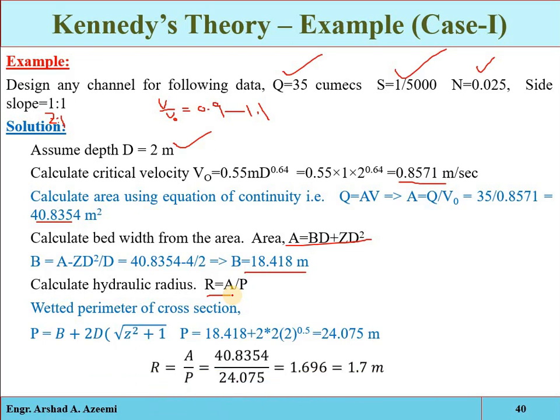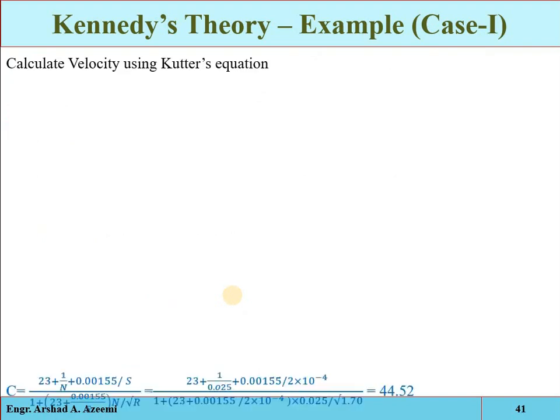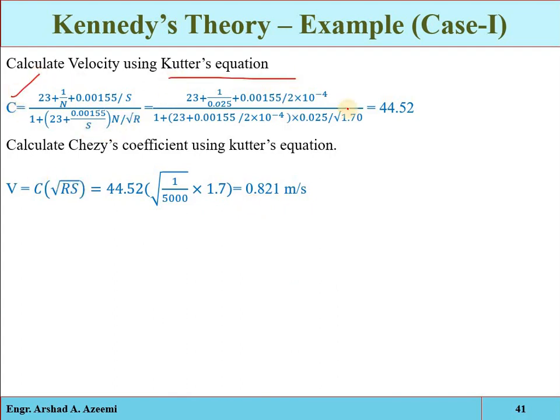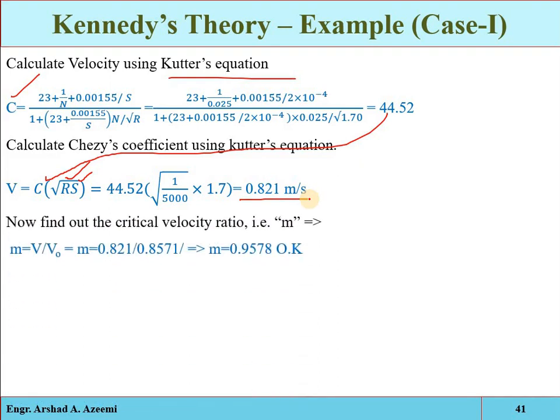Clear? So once we get these parameters, then we can calculate the actual velocity, the mean velocity by the Chezy equation. Just calculate C by Kutter's formula and put that value in the Chezy equation, and as the slope is given, we will get the actual velocity. Now the critical velocity ratio is 0.95, so it is between 0.9 and 1.1.